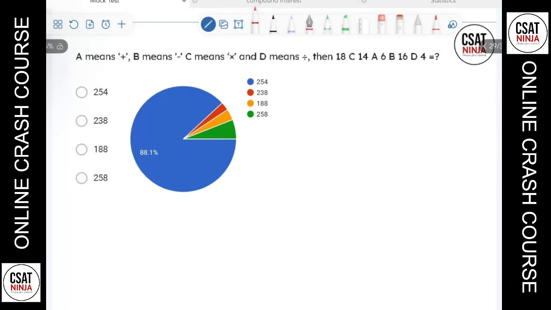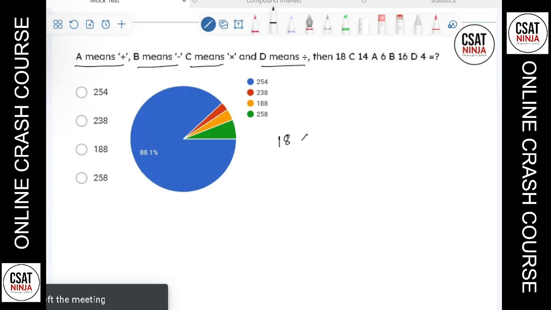Next, it's a very simple question here. It's a simplification only. A means plus, B means minus, C means into, D means divide. So 18 C 14 A 6 B 16 D 4: C means into, A means plus, B means minus, D means divided by 4.